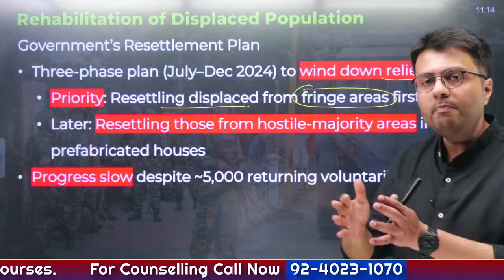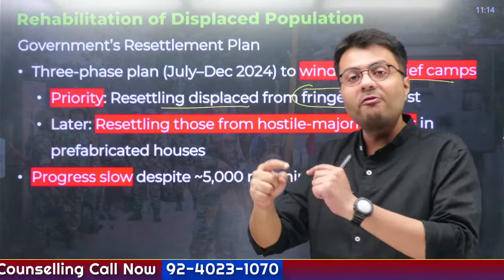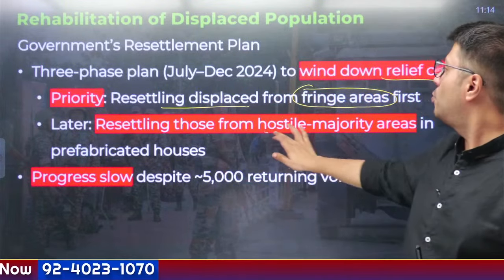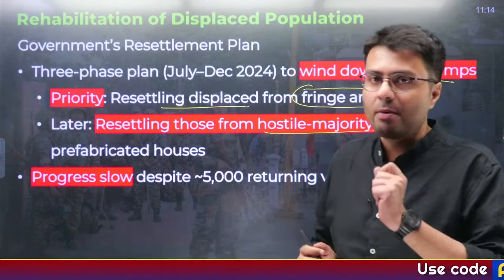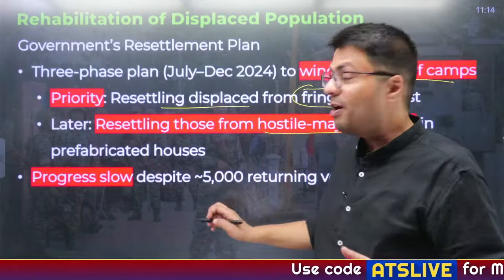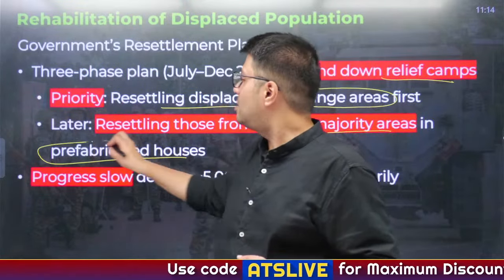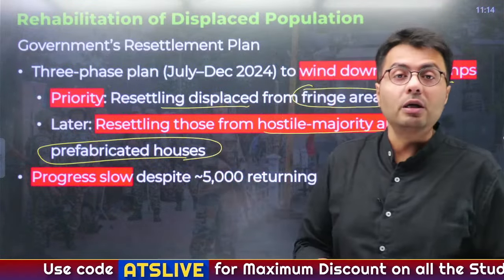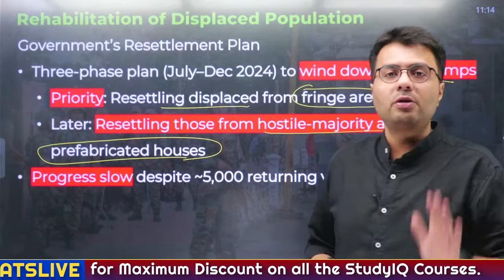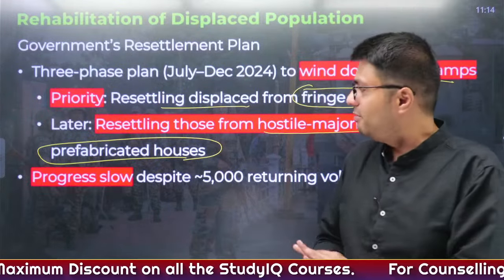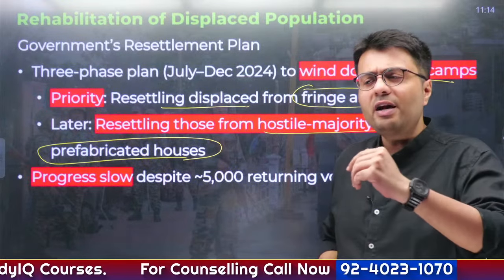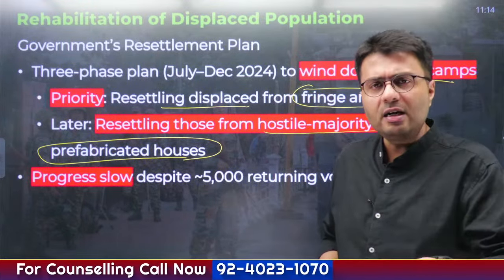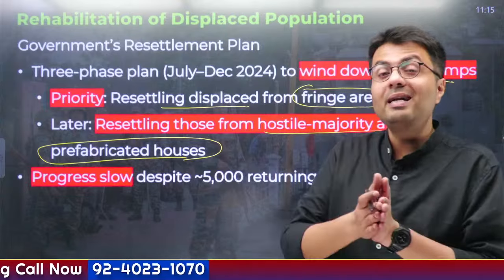Later on, whenever the situation allowed, the government planned to also resettle those who belong to hostile majority regions in prefabricated houses. Why prefabricated houses? Because there were many instances where people's houses were burned, so the government wanted to construct the houses and allow them to resettle. But although there are reports that 5,000 people have been resettled, the progress, you need to understand, has been very slow.